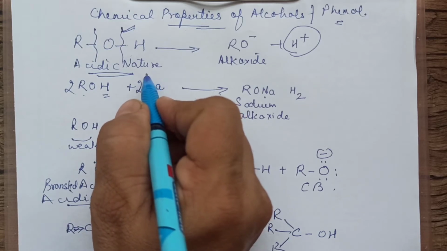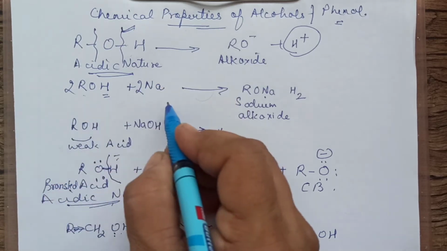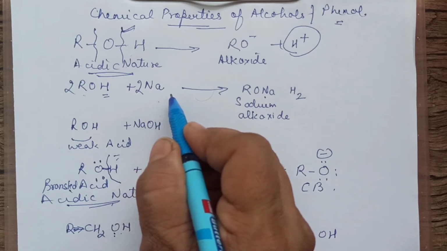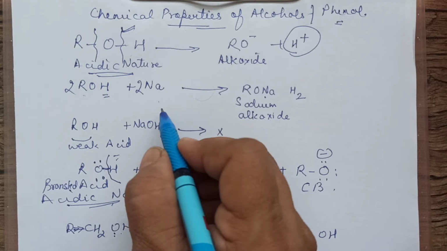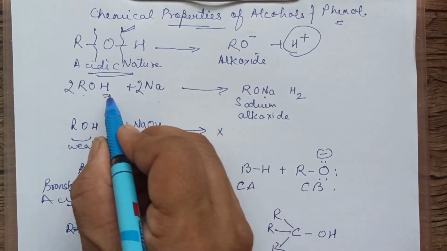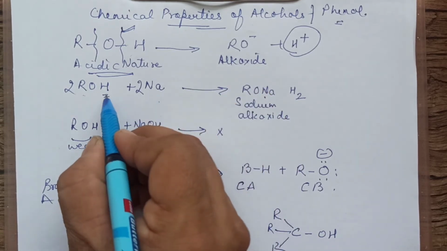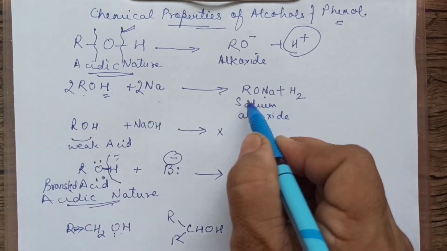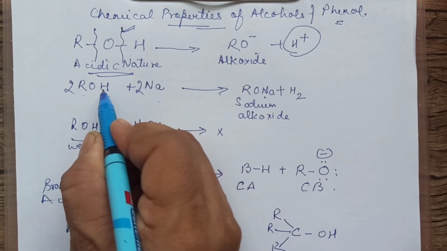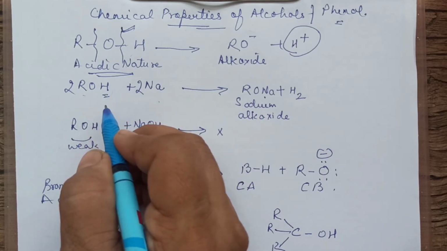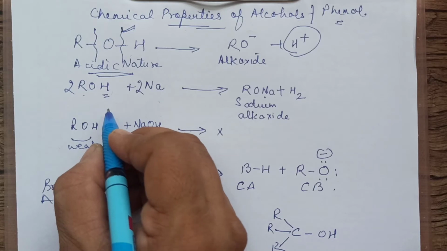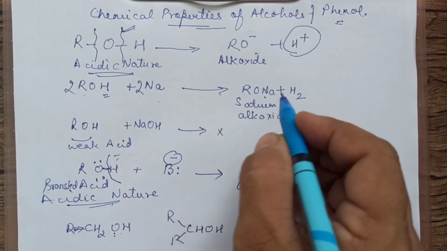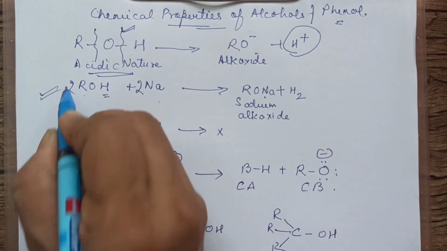Since it is acidic in nature, alcohols can react with active metals. Active metals like sodium, potassium and even aluminium are quite reactive. When alcohol reacts with active metals, this H comes out as hydrogen plus RONa. That means this Na takes the place of H. That is what we have been studying in the lower classes. Any substance which liberates hydrogen gas with an active metal is acidic in nature. We know that alcohol is acidic.